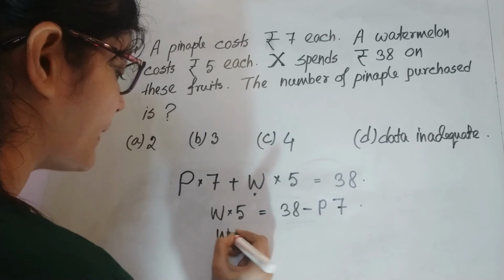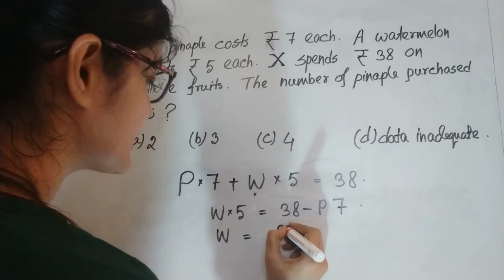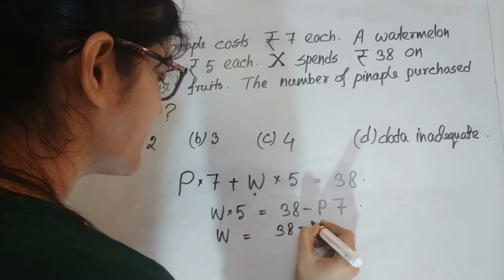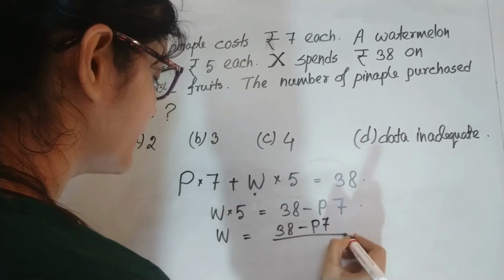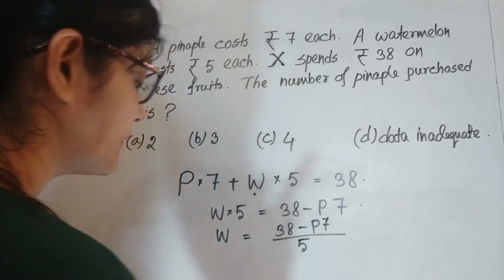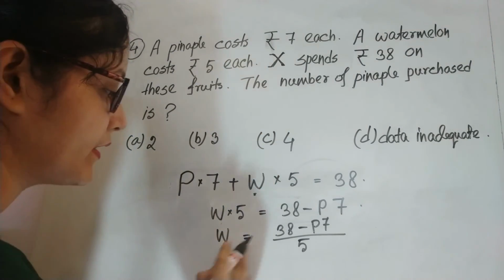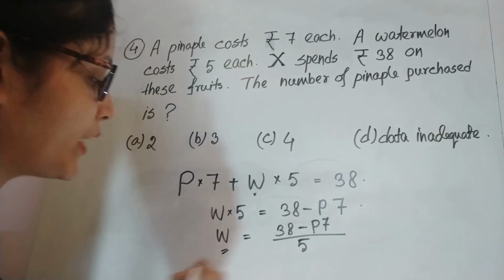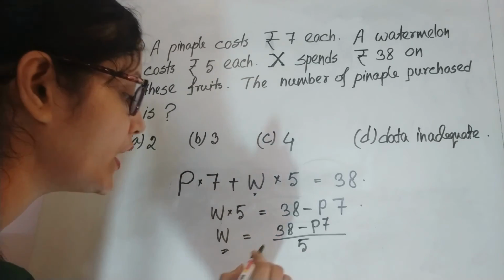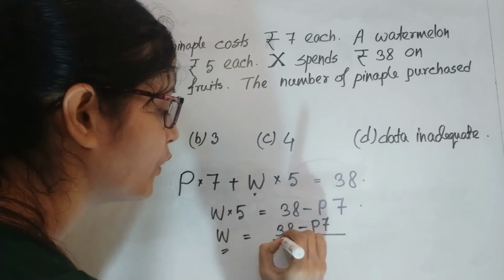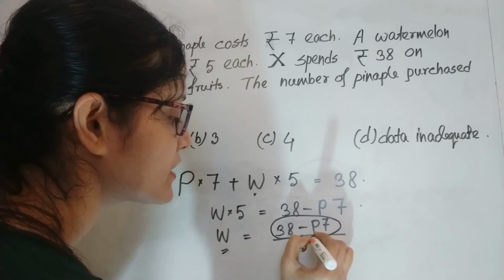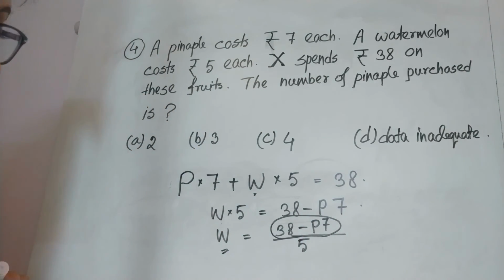So number of watermelons purchased is (38 minus 7P) divided by 5. To get a whole number of watermelons, this must be divisible by 5, right?